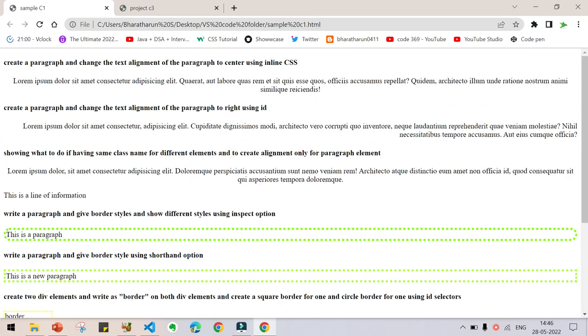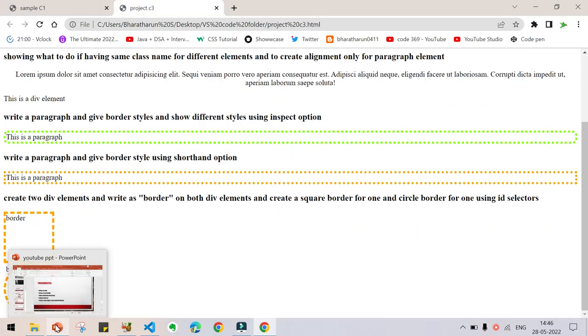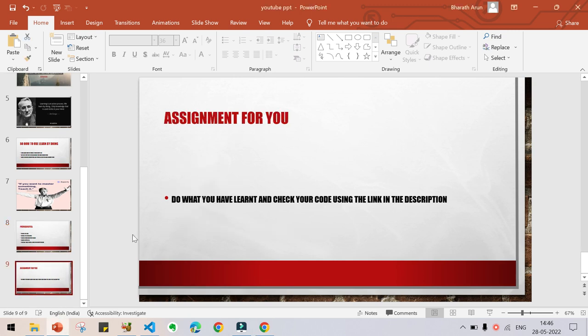Our project has been completed. And the next thing we are going to do is go to the assignment, do what you have learned, and check your code using the link in the description. I will be giving you the link for the code which I have done here. So check it at last. If you are having any trouble with your code, just check it with my code which I have shared in the description box.